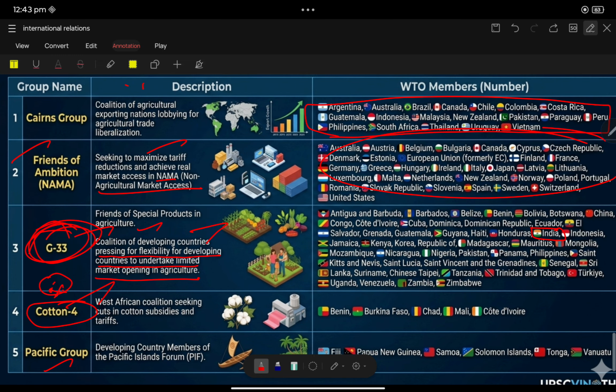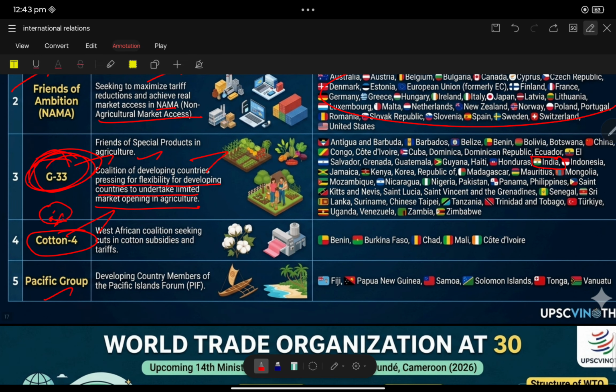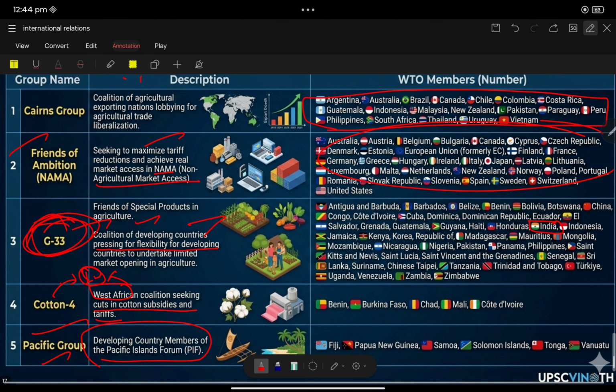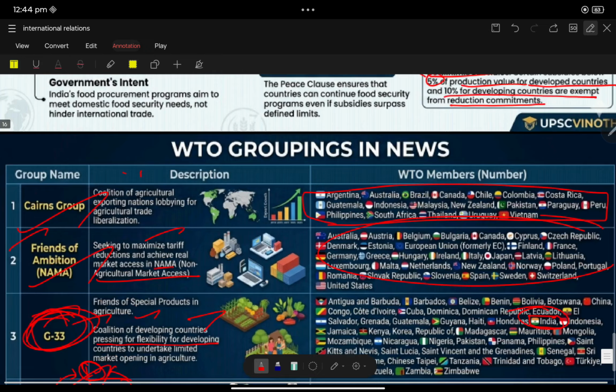Cotton 4 is important for this year. It is a West African coalition seeking cuts in cotton subsidies. In that, India is not there. Generally, they will place India as a member, but no, India is not a member. Pacific Group, India is not a member. It comprises developing countries of the Pacific Islands Forum. So only in G33 is India a member. Cairns Group, Friends of Ambition, Cotton 4, Pacific Group, India is not a member.